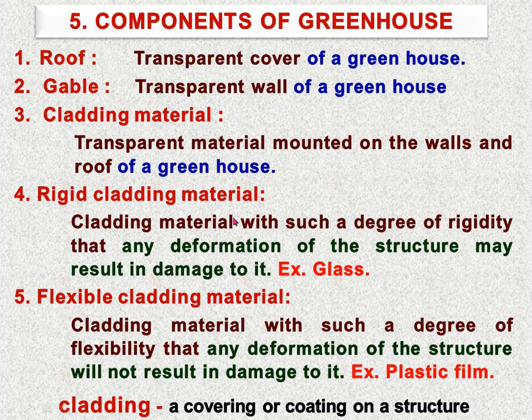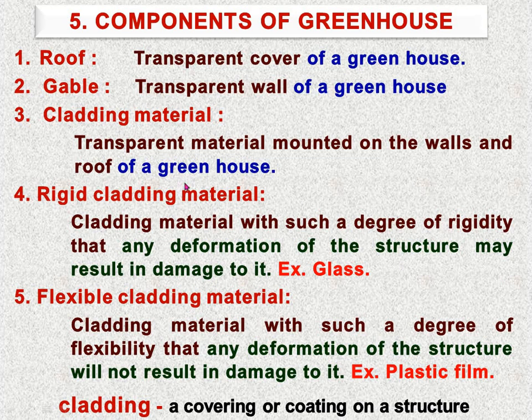Then rigid cladding materials. There are two types of cladding or covering materials. First, rigid cladding material. Second is flexible cladding material. In rigid cladding material, the cladding materials have such a degree of rigidity that any deformation of the structure may result in damage to it.